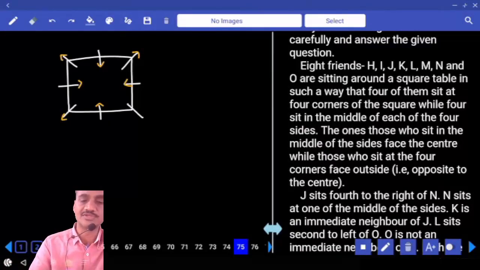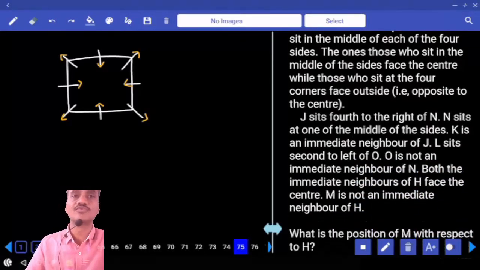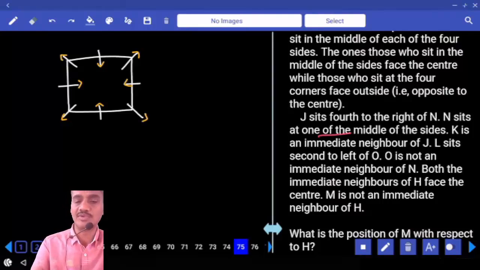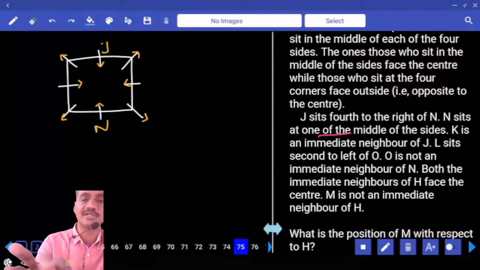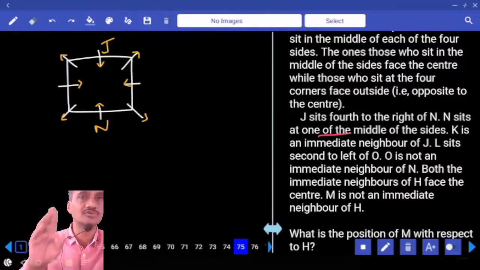Then coming to condition number 1. J sits 4th to the right of N. That means 4th to the right, 4th to the left is nothing but they are opposite to each other. Which two are opposite? J and N are opposite to each other. N sits at one of the sides of the table, so I am taking N at this place. J and N are opposite to each other. And next one, K is an immediate neighbor of J. Immediate neighbor of J means how many possibilities we have? 2 possibilities.